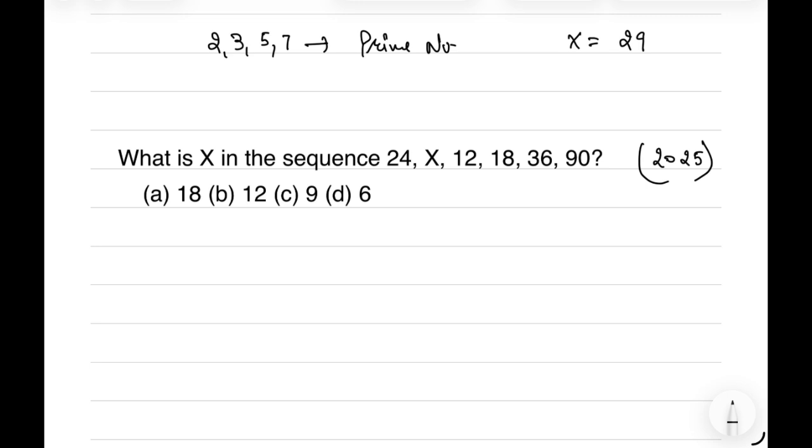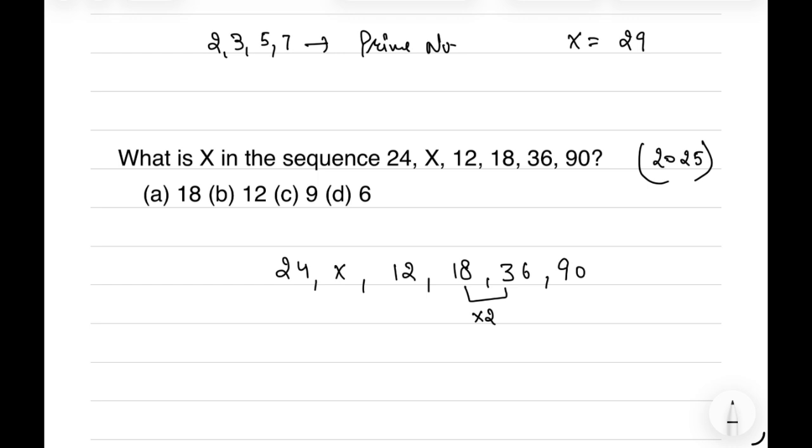The sequence is 24, x, 12, 18, 36 and 94. In the sequence, if we multiply 18 by 2, we get 36. We get our first clue, that something is being multiplied.